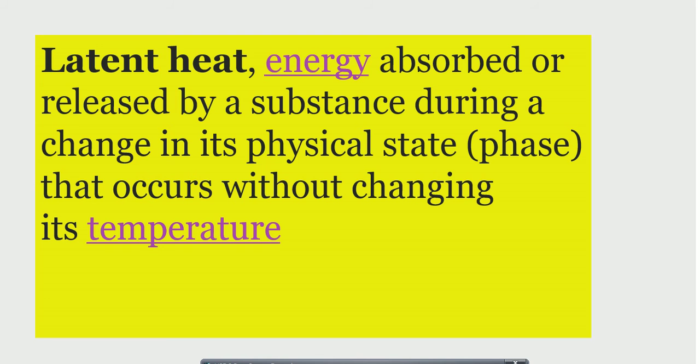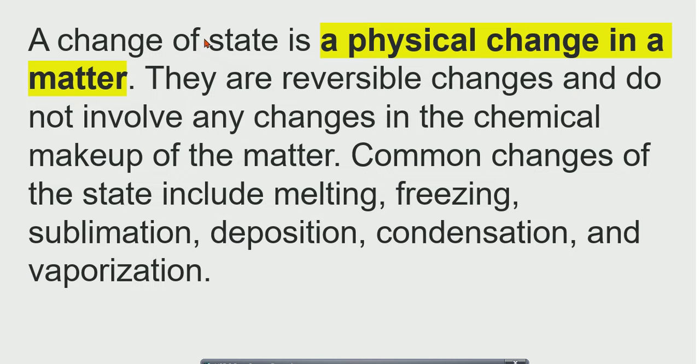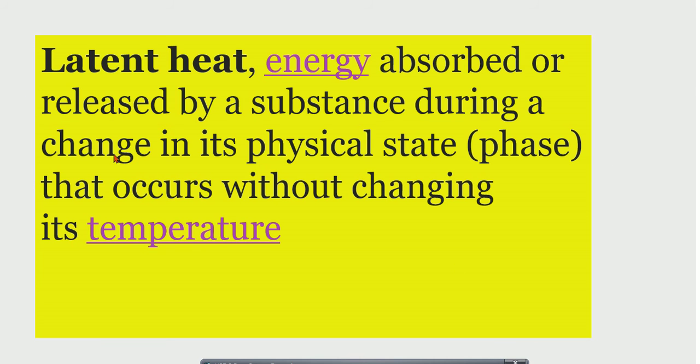Good morning, class. In my last video, I ended my discussion on latent heat, so I will repeat from there. Latent heat is that heat energy which is absorbed or released by a substance during a change in its physical state or phase that occurs without changing temperature. It's a hidden heat which can't change the temperature but can change the phase of the substance, meaning solid to liquid or liquid to gas.